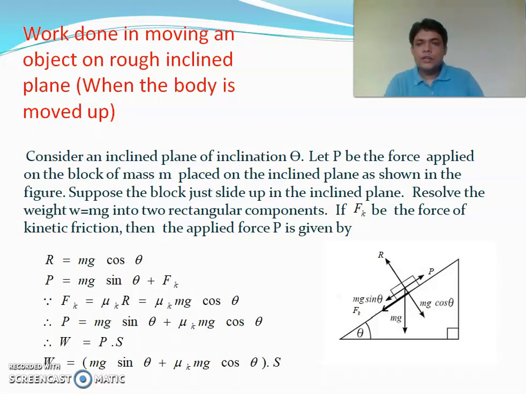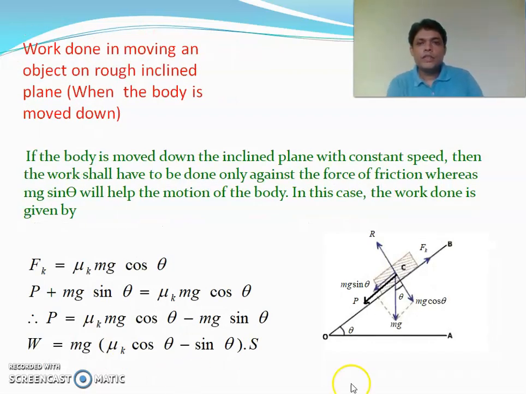Now let's see what will be the work done when the body is moved down. So the situation is the same, inclination is theta, and we'll again take the components of the weight mg, that is mg cos theta and mg sin theta. So here the normal reaction R will be equal to mg cos theta. Now as the body is moving down with a constant speed, the friction will appear in the upward direction.